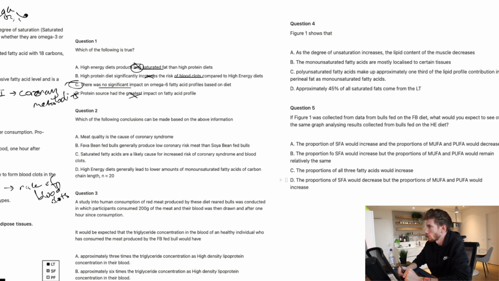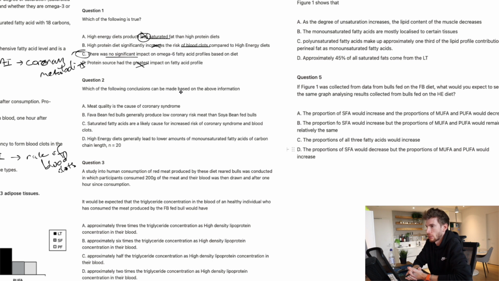Then question 2: which of the following conclusions can be made based on the above information? Again, we've got to test all of them. The first one: meat quality is the cause of coronary syndrome. First of all, that is already a very large claim to make. There's not a lot of causal relationship between these two given in the stem.